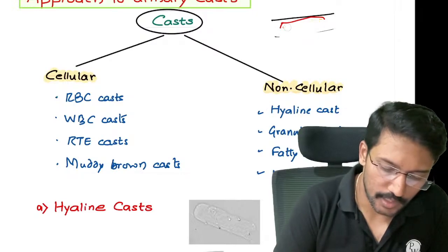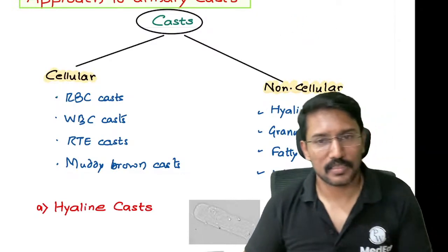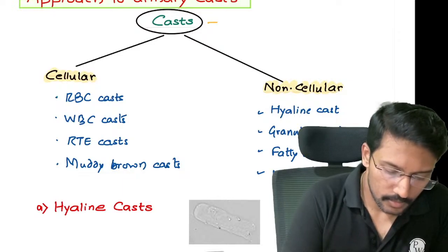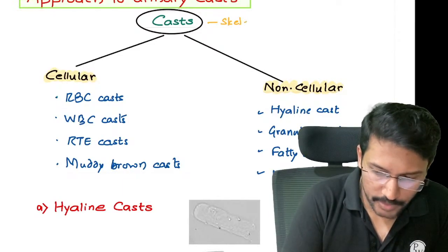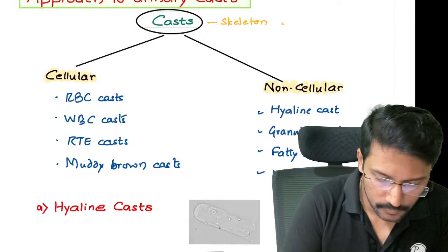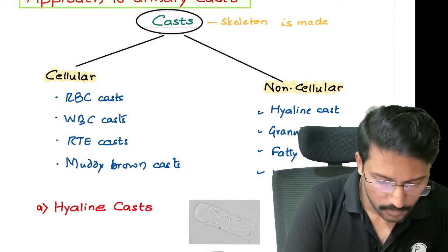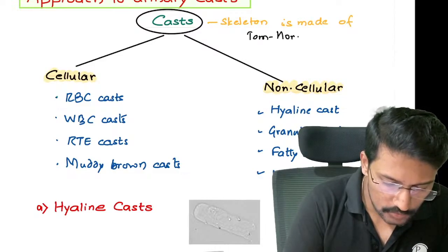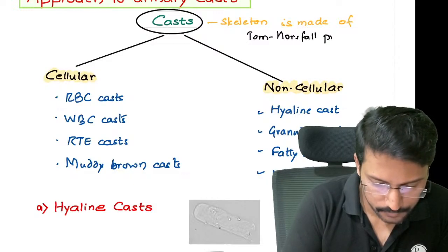So the basic question they will ask you is: the skeleton of the cast is made of what? The skeleton of the cast is made of Tamm-Horsfall proteins.